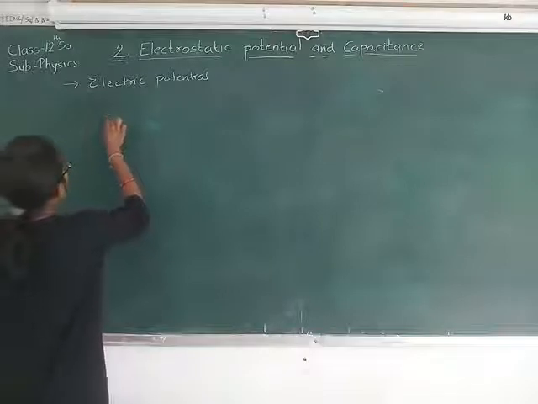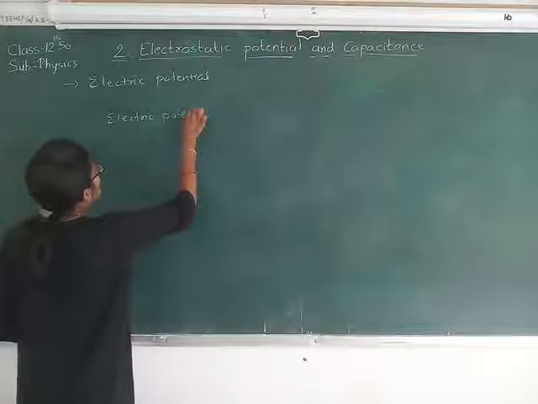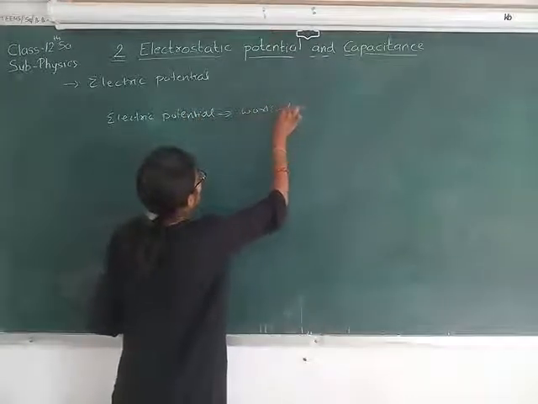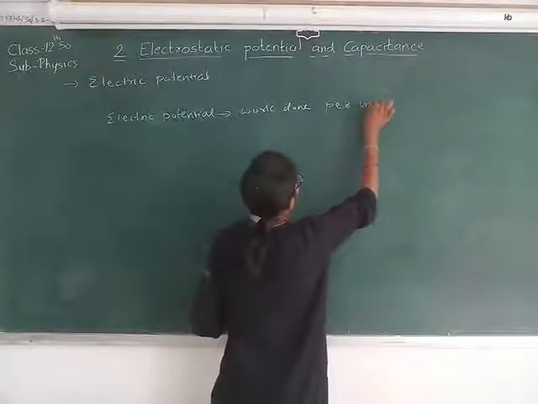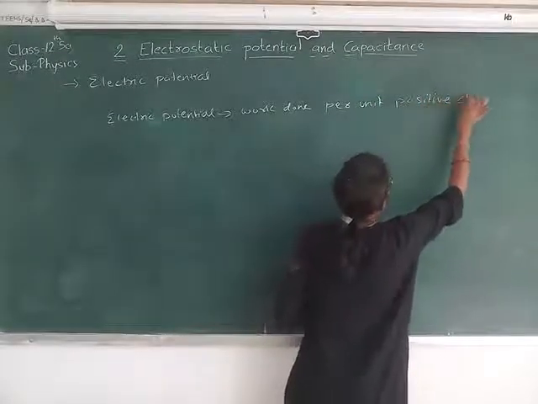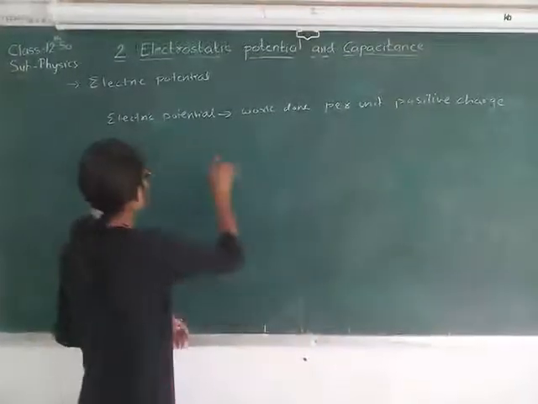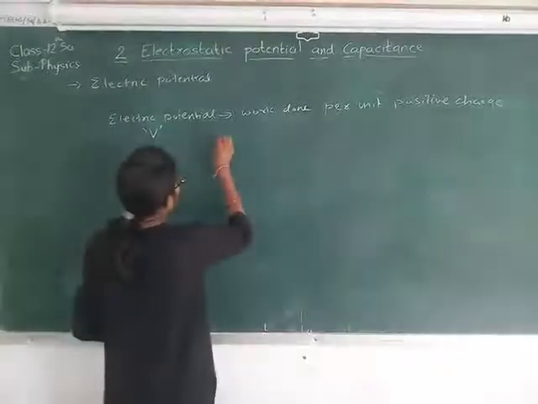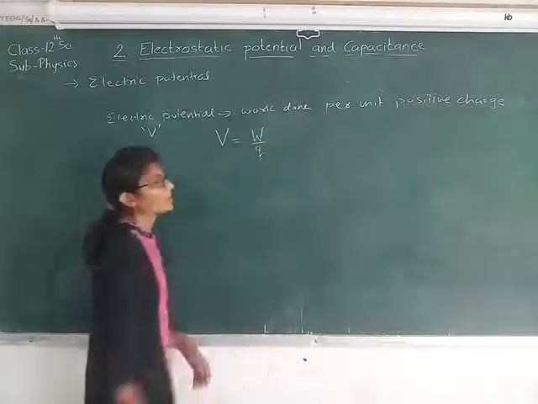So electric potential, in short, we can say, is work done per unit positive charge, and it is denoted by V. So we can write V equals W by Q in general.